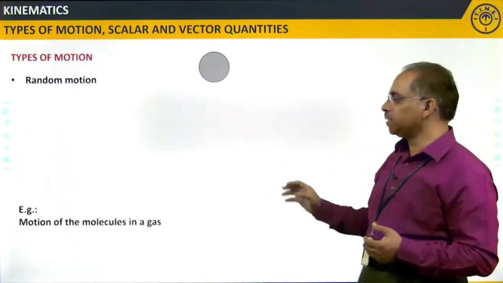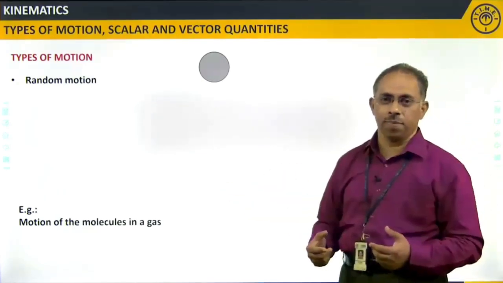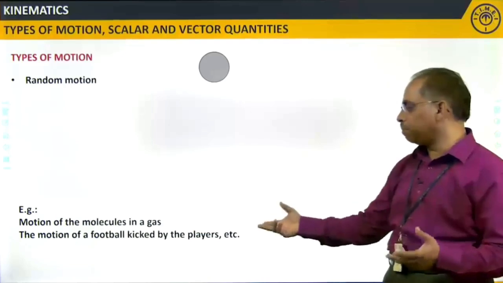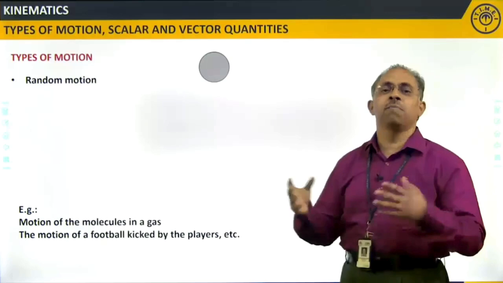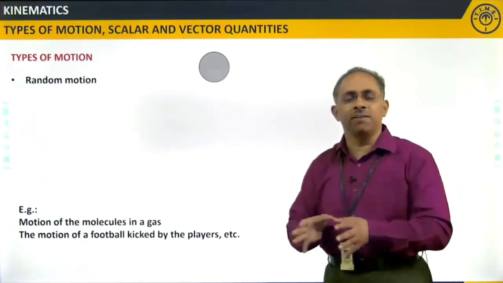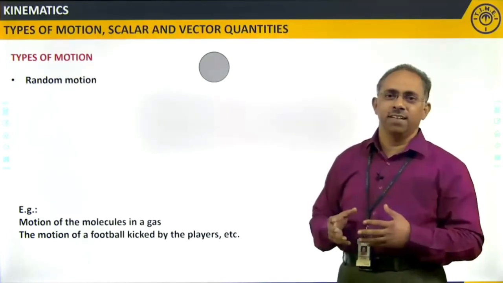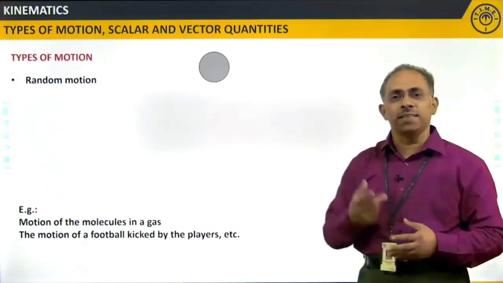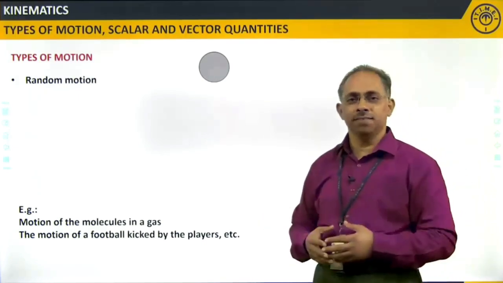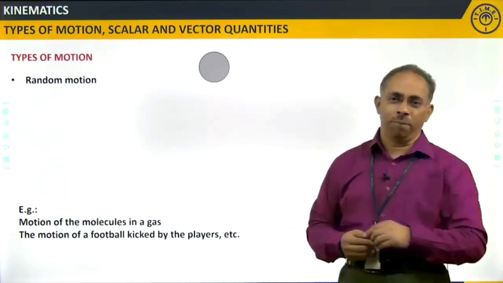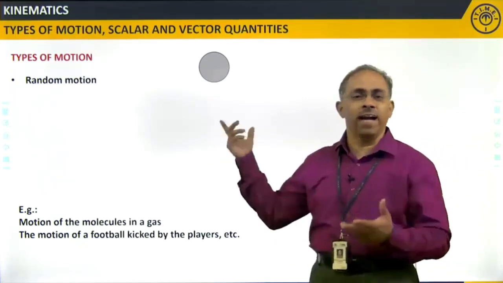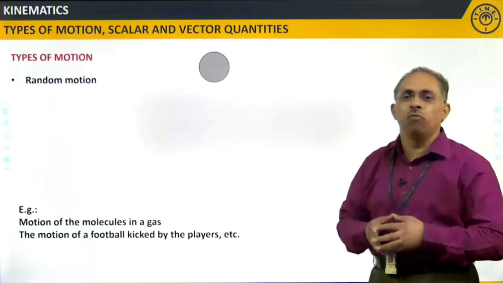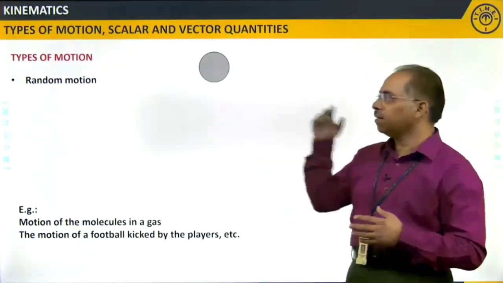There are so many examples; we can consider the motion of molecules in a gas. You might say that we will not be able to see the gas molecules. Then consider the motion of a football kicked by the players in the ground in a football match. Can you have a particular pattern for the football motion? No, right? It goes the way that it is being kicked, in whatever direction. One more example, can you tell me a similar example? Yes, the honeybee. Whichever way it is going, it is in random motion. We cannot have any particular path for the motion of the honeybee. Like this, we encounter so many examples of motion.